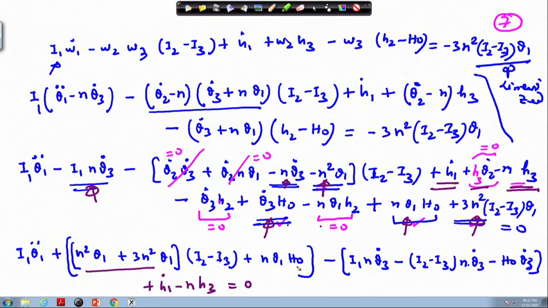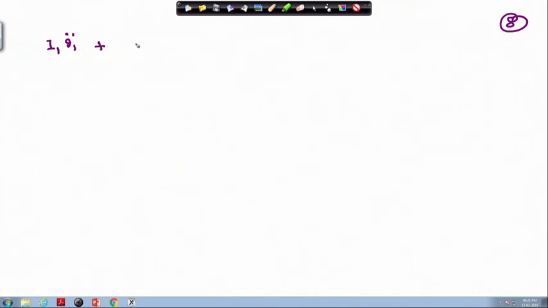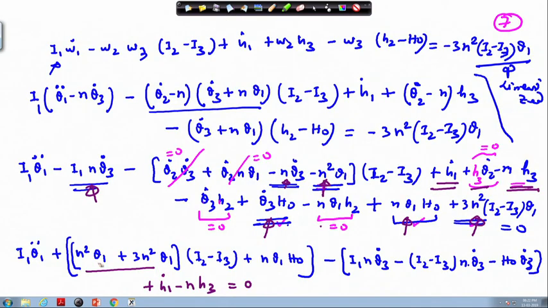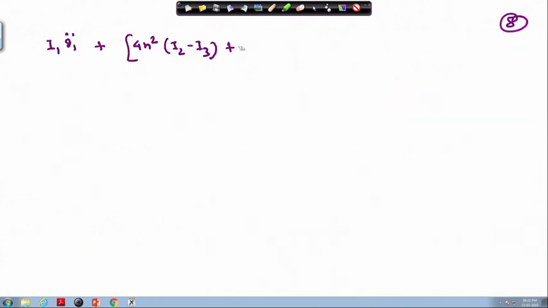So theta 1 we can take outside. So plus 4 n square I 2 minus I 3 times theta 1 going outside, then n times h 0 plus n times h 0 theta 1. So this is the second term.